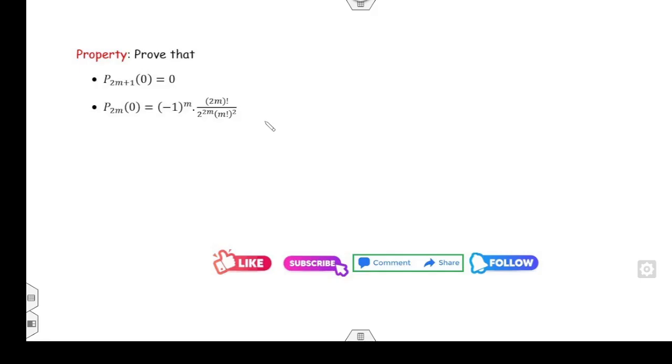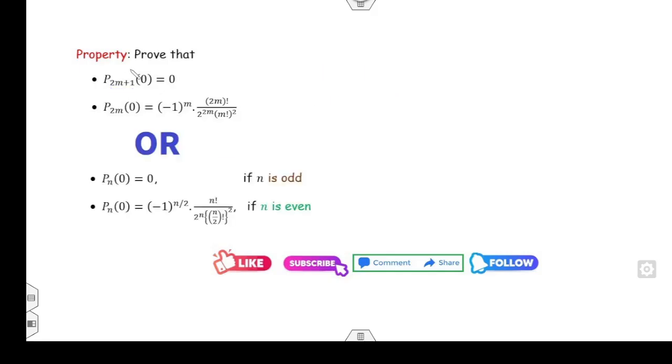Look at the next property. P of 2n plus 1 at 0 is 0. What is the meaning of that? 2n plus 1 is an odd number and 2n is an even number. So I can also write that P of odd is always 0, and P of n, when n is even, comes to be this expression.